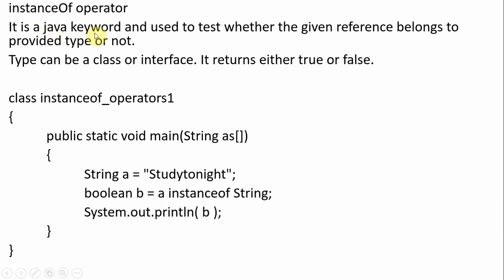So instanceof is actually one of the keywords. We have 53 keywords in Java, and among them we have the instanceof operator. It tests whether the given reference belongs to a provided type or not. For example, if you take a class and an object and want to check whether the object belongs to that particular class, that is possible with the instanceof operator. It is actually only an operator and also part of a keyword.